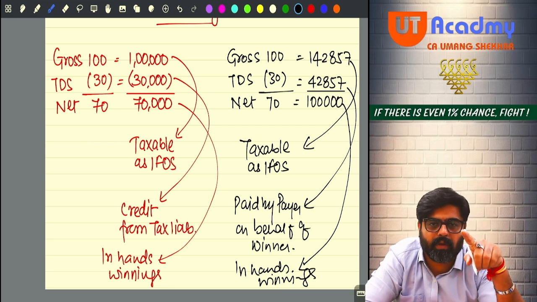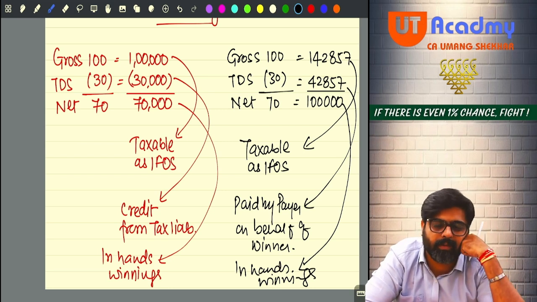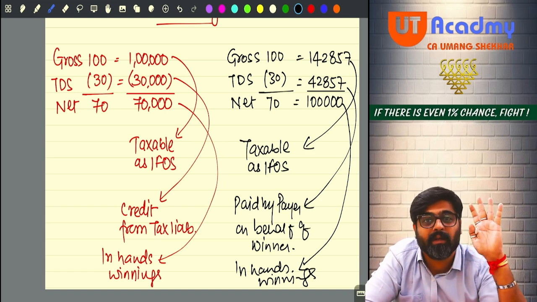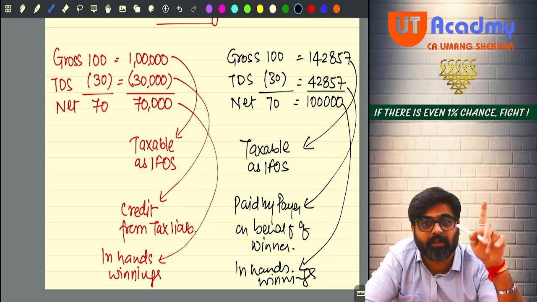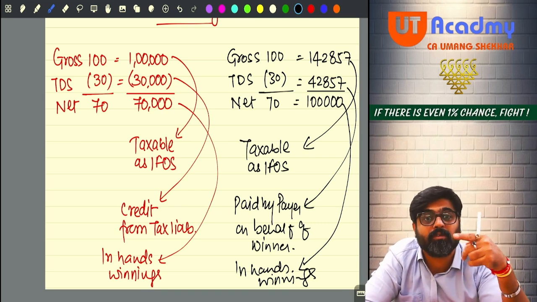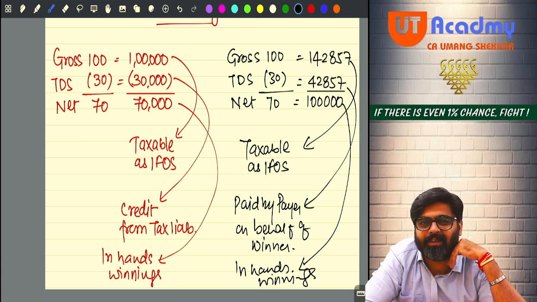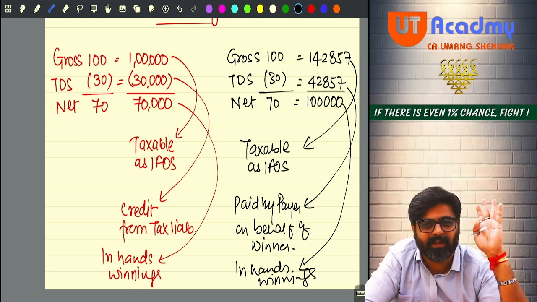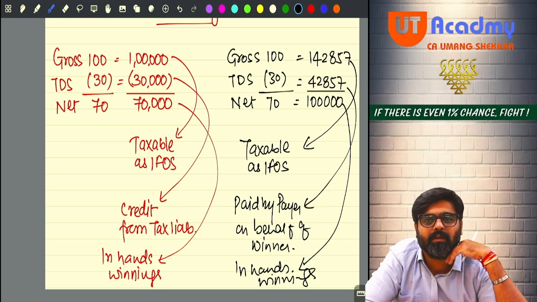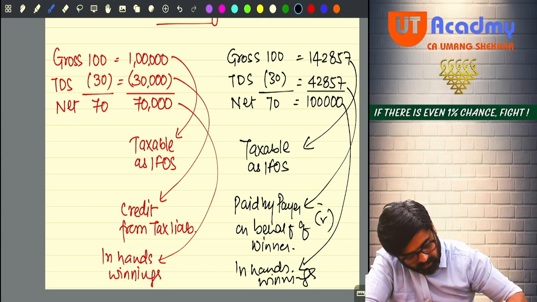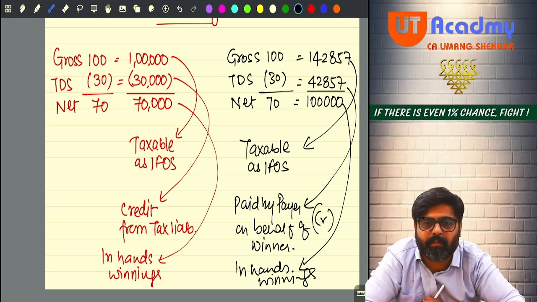So if you are the winner, how much amount will you show as taxable income? 1,42,857. Meaning the 1 lakh coming in your hands is your benefit given by the payer, and the 42,857 tax he is paying from his pocket is also your benefit. So how much is your total benefit? 1,42,857. Show that amount as your income. And whenever you finally calculate your tax liability, take the credit of this amount paid on your behalf. Getting my point?